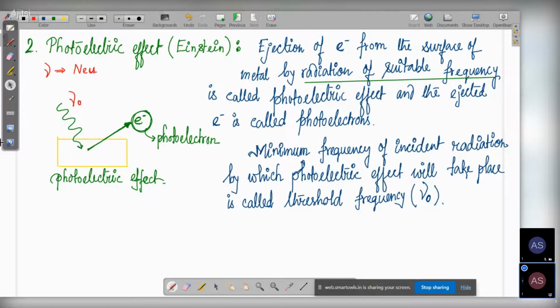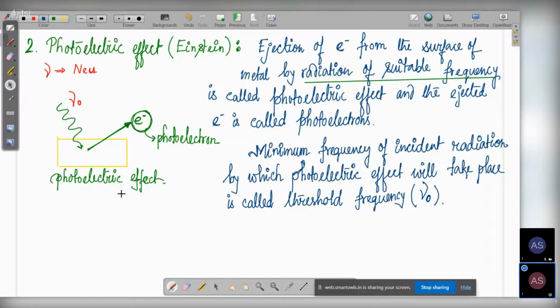Nu is the symbol of frequency, and when we write nu naught, we get the threshold frequency. Oh, we already did nu in the last class when we discussed those waves. Yes, sir. There we had learned the symbol nu. So we got to know about the threshold frequency.